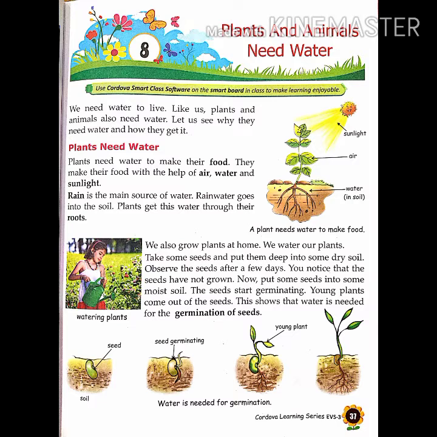Rain is the main source of water. Rainwater goes into the soil. Plants get this water through their roots. So rain is the main source of water where the plants get water. How? The rainwater goes to the soil and the plants get the water which is present in the soil. Okay, from there they get the water. So plants get their water through their roots.